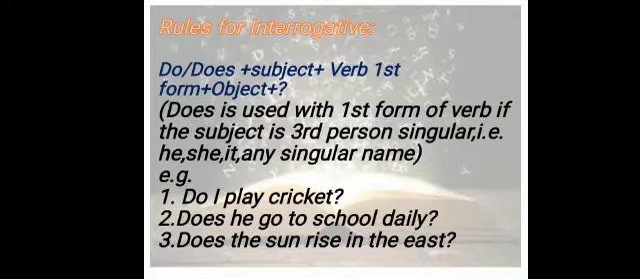Fine. Then for an interrogative, do or does will be at the start of the sentence, then subject, then first form of verb, then object and question mark. And of course, does will be written with third person singulars. Do I play cricket? Does he go to school daily? And does the sun rise in the east? Again we have not added es with go, nor s with rise. Why? Because we have already added es with do. Do is replaced with does for third person singulars.